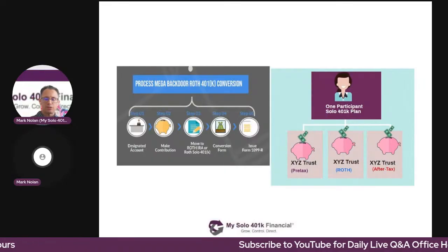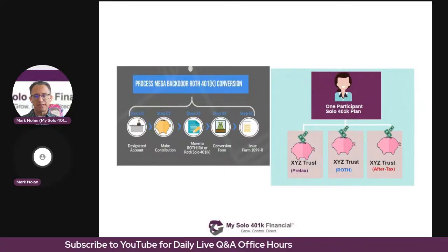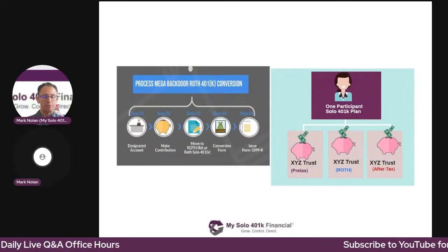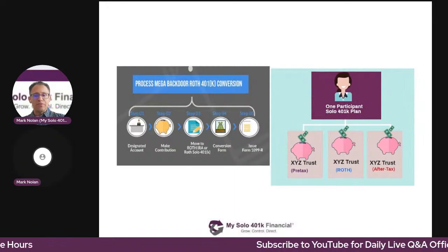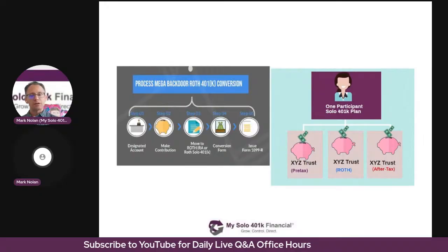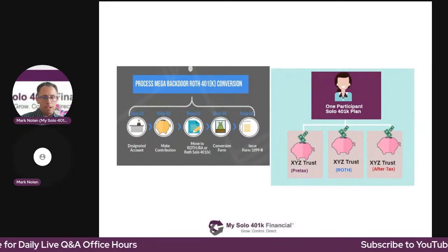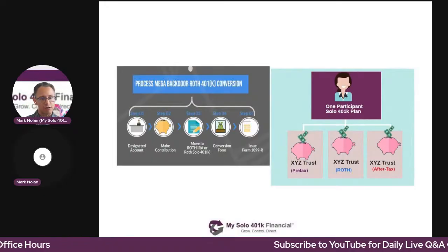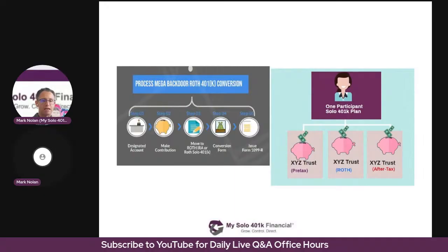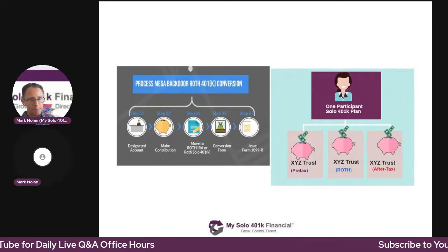So we would have helped you to open up three separate brokerage accounts at Fidelity. You would then make your voluntary after-tax solo 401k contribution to the brokerage account labeled after tax. You would then convert those funds to the Roth Solo 401k plan. You would then complete our online Form 1099-R conversion form. And that's how we collect the necessary information to report that mega backdoor Roth Solo 401k conversion to the IRS. You can find that form under our Forms tab.